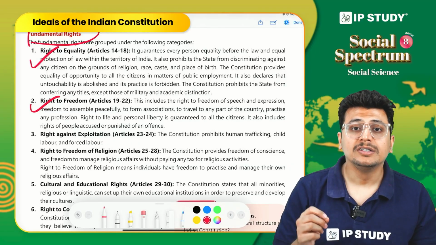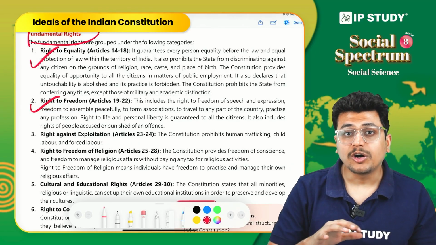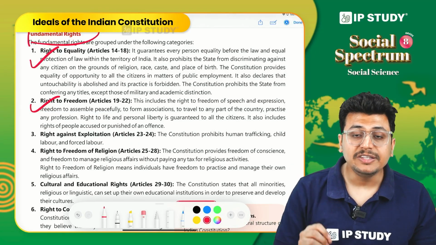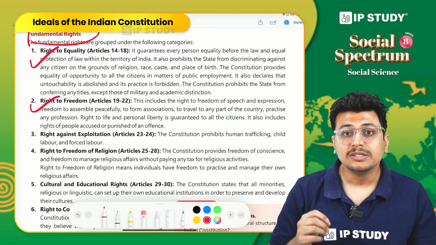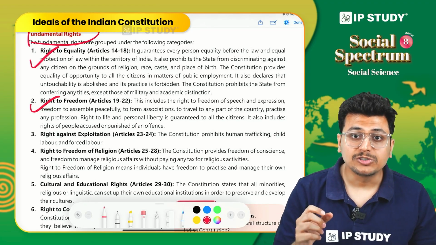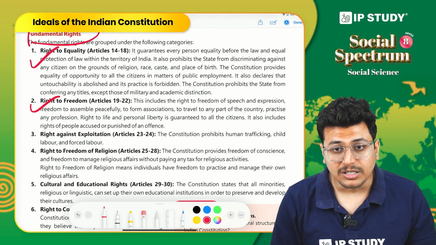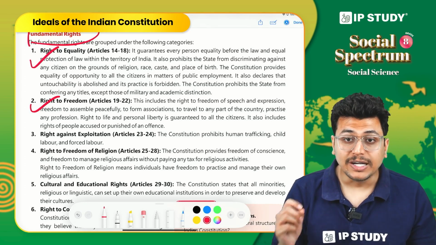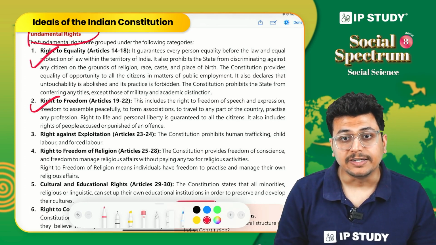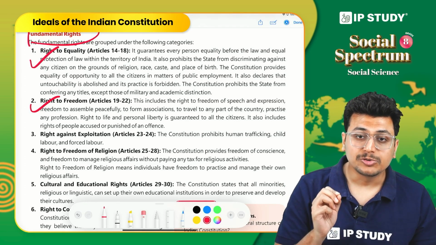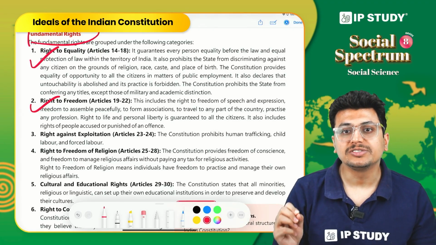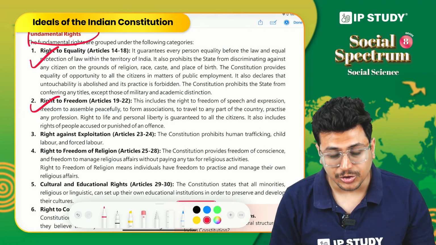In fact, not only the rights of common people, but even the right of people who are accused of a crime is also protected under right to freedom. So unless you are proven that you are guilty, you are an accused person. So even rights of an accused person are provided in our constitution.